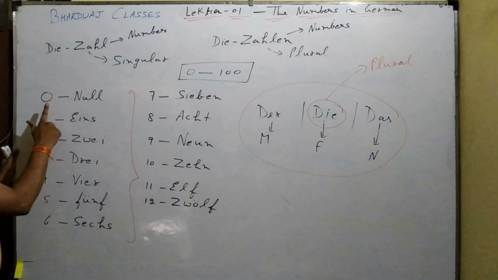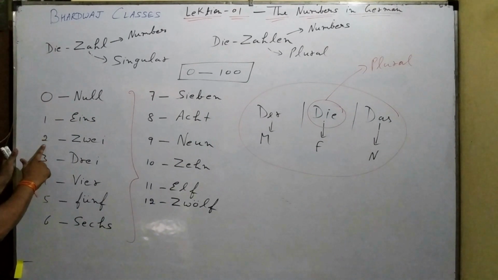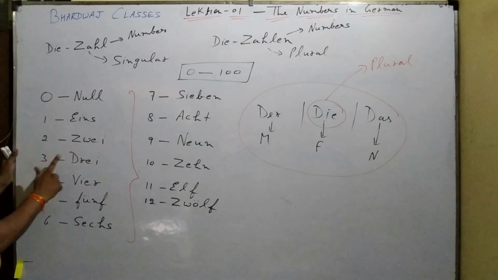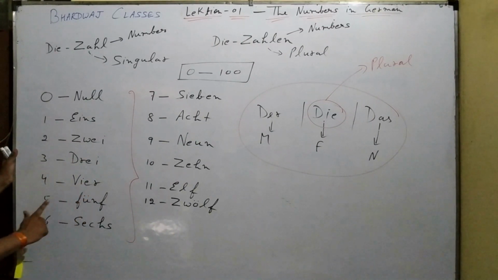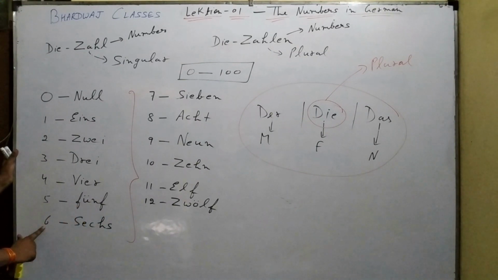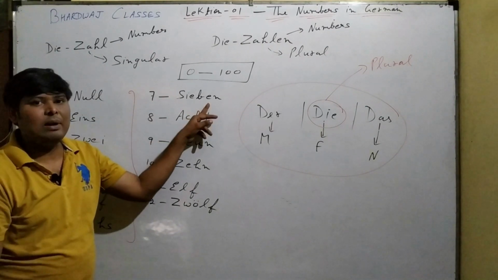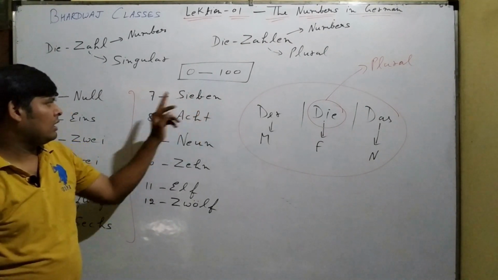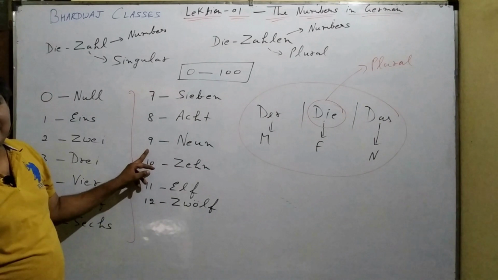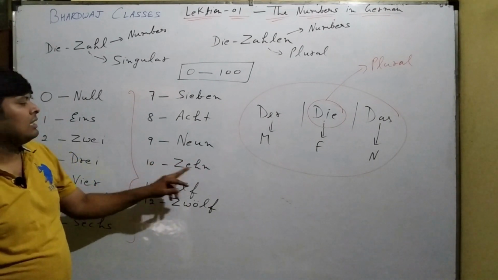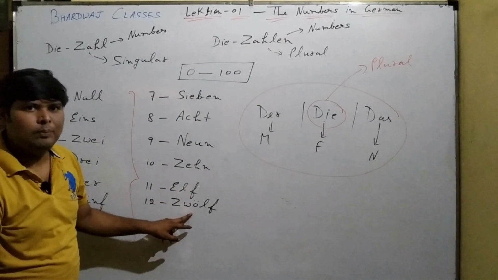0, null. 1, eins. 2, zwei. 3, drei. 4, vier. 5, fünf. 6, sechs. 7, sieben. 8, acht. 9, neun. 10, zehn. 11, elf. 12, zwölf. Please note it down.